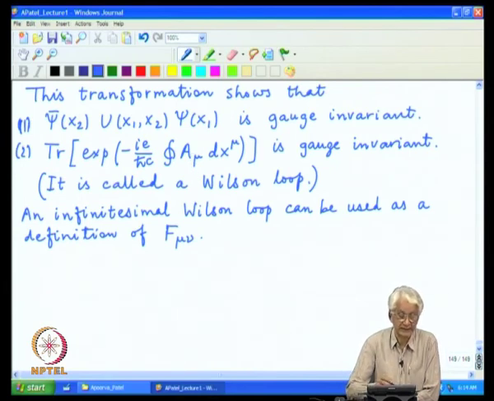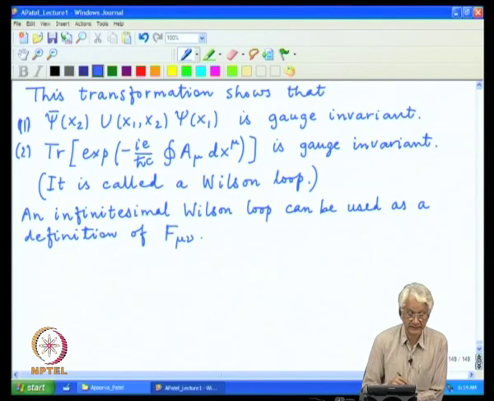So, then it becomes an integral of F mu nu over the area. The area can be made infinitesimal. So, the integral will be just exponent of F mu nu times the little area, F mu nu roughly constant over the infinitesimal area, and from that one can deduce whether there is a non-trivial electromagnetic field in that particular region or not.